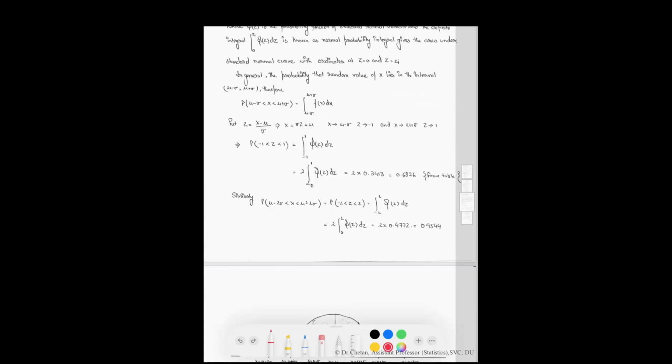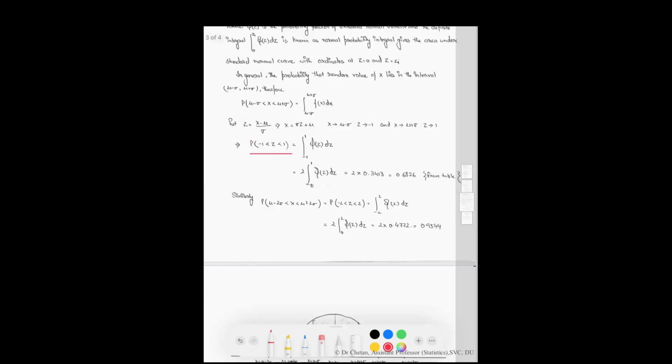In general, consider the probability of the random variable lying between mu minus sigma and mu plus sigma. Therefore, the probability of x lying between mu minus sigma and mu plus sigma is equal to this quantity. Again, consider the standard normal variate z. Therefore, x equal to this quantity. As x tends to mu minus sigma, z tends to minus 1. As x tends to mu plus sigma, z tends to 1.